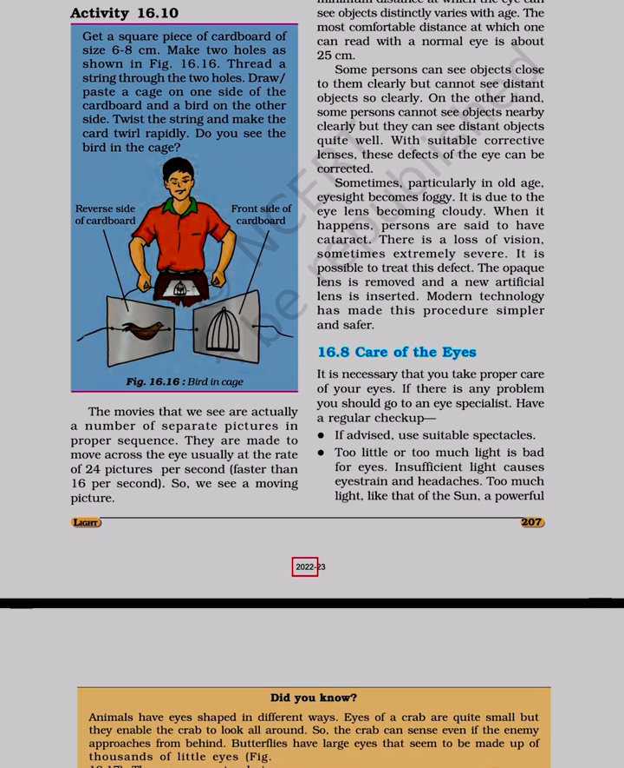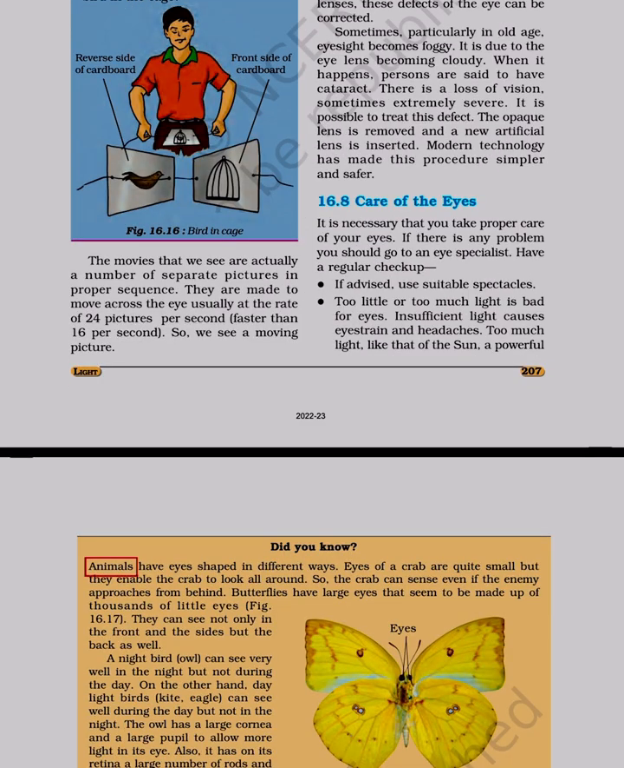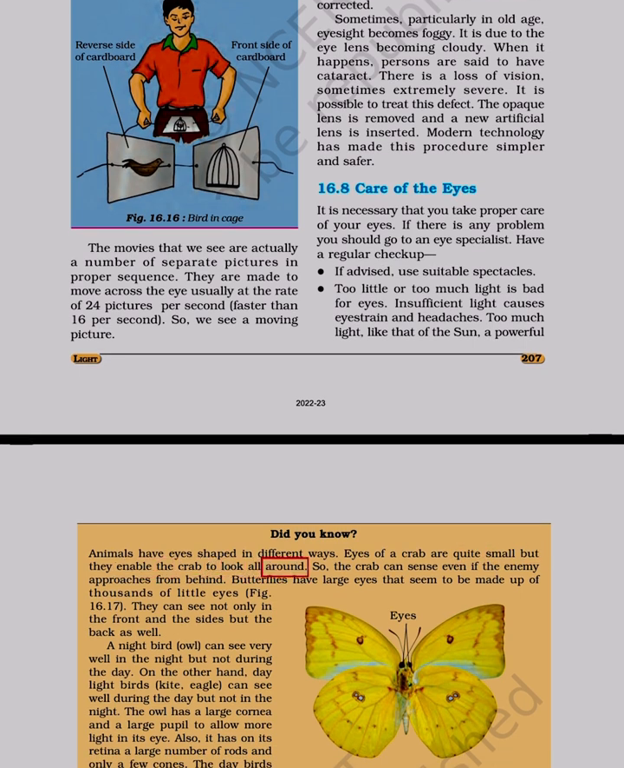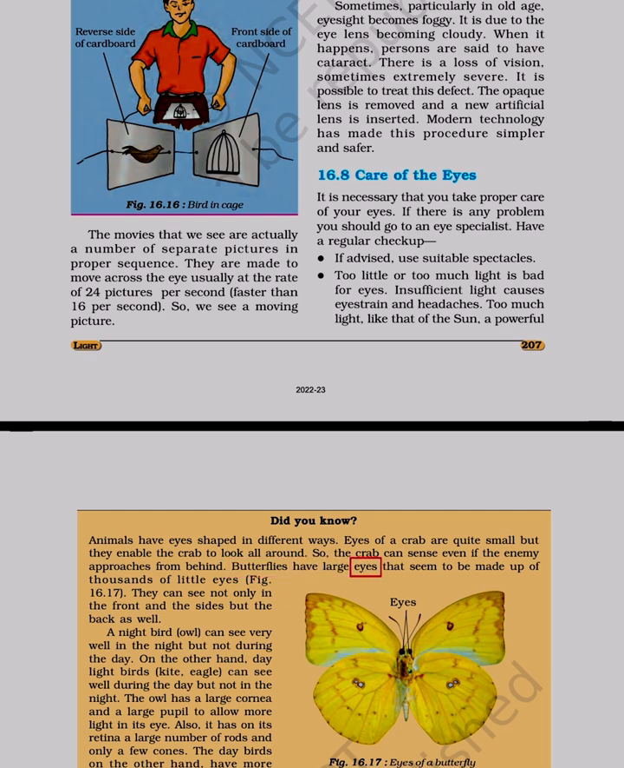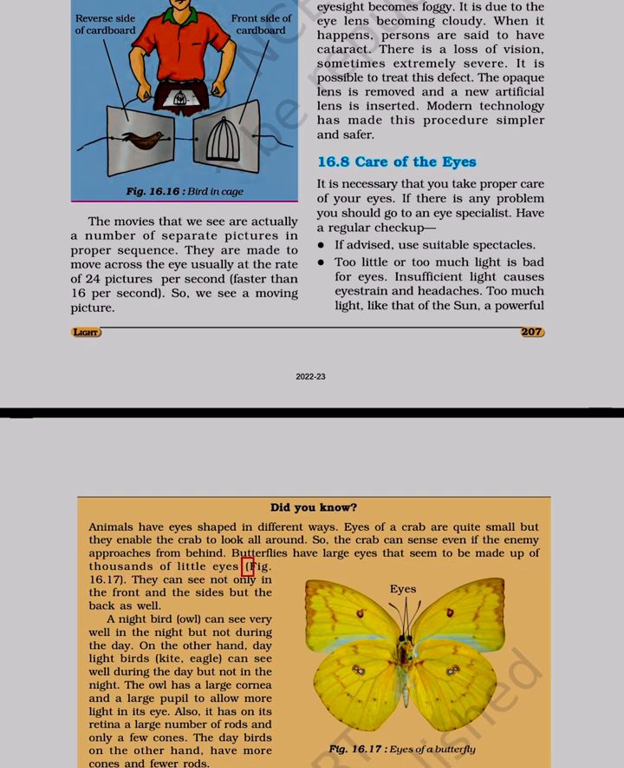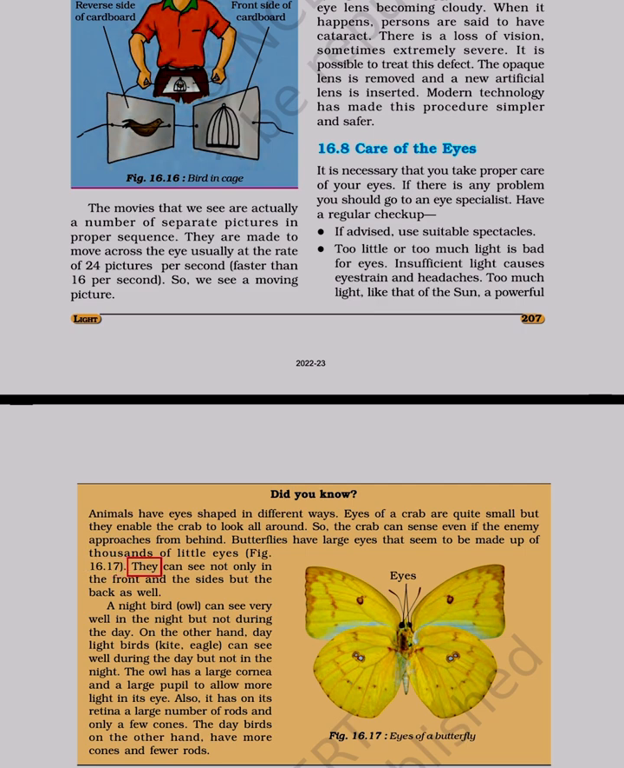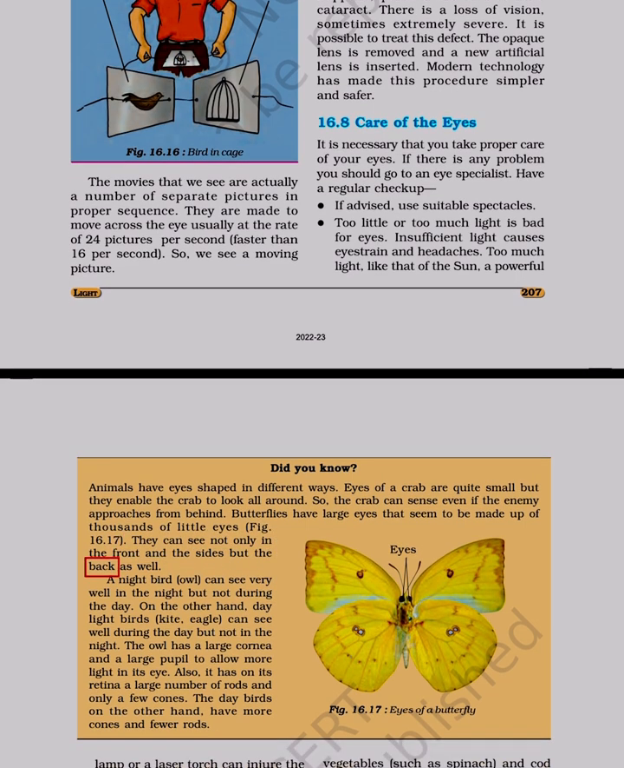Did you know? Animals have eyes shaped in different ways. Eyes of a crab are quite small, but they enable the crab to look all around. So, the crab can sense even if the enemy approaches from behind. Butterflies have large eyes that seem to be made up of thousands of little eyes. Figure 16.17. They can see not only in the front and the sides but the back as well.